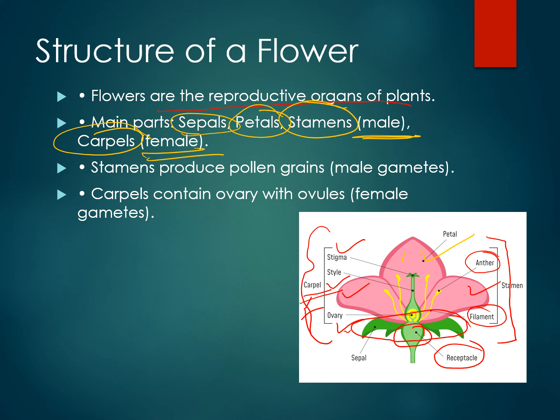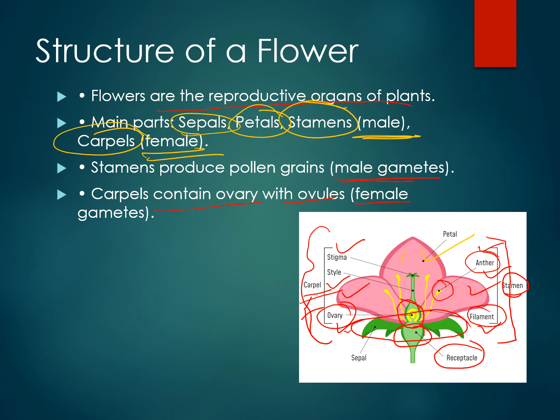And the male part consists of the anther and the filament. So this is the male part. This is called the stamen. Is it clear? Now carpel contains ovary with ovule. This is the ovary which contains ovule as well. So these are the female gametes, and the male gametes, this anther, they contain the pollen or the male gametes.